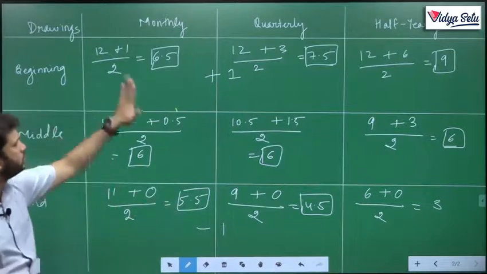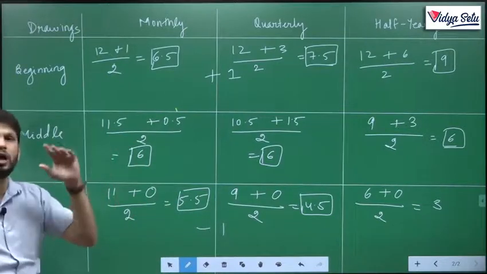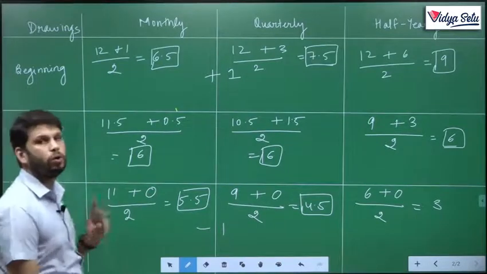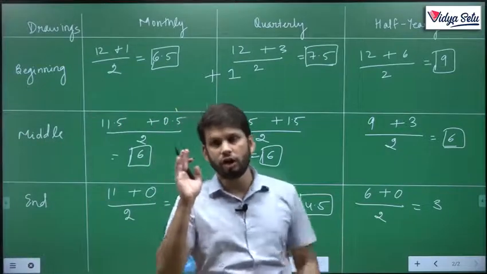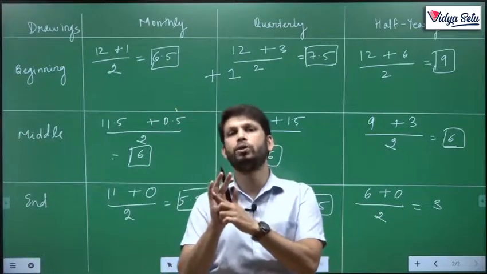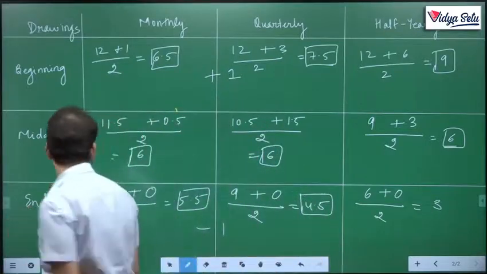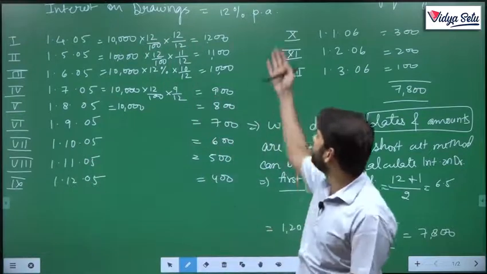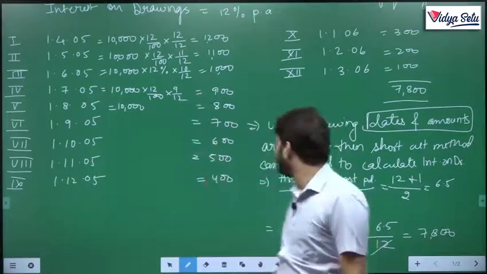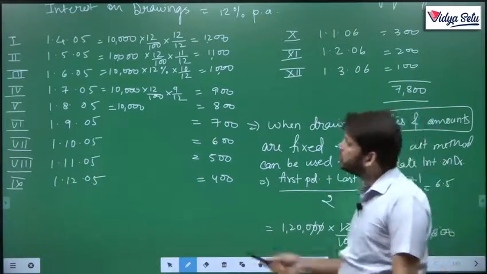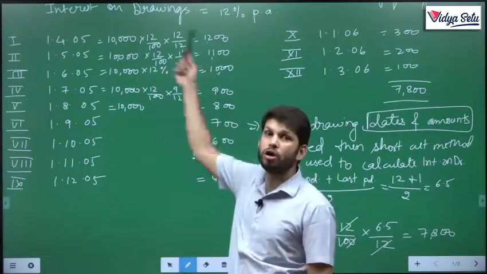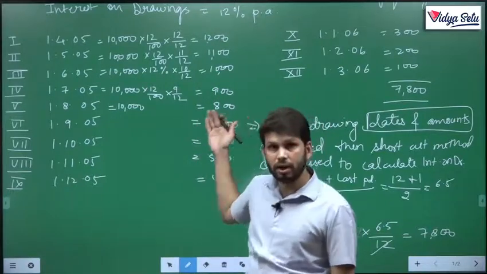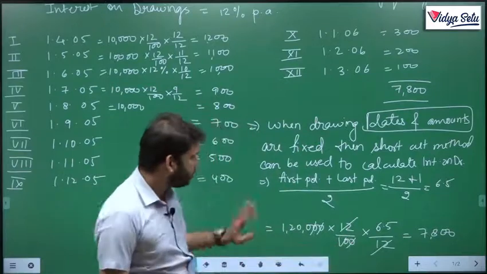Or you can just understand this chart: opening plus closing, how many days you have used the money, only that much. But this shortcut method will only work if the withdrawal dates and withdrawal amounts are the same. Then we don't have to calculate for every month. But if withdrawal dates and amounts are not the same, we have to do it this long way. This is a very long way. I did not even write the entire thing, because my shortcut method worked.